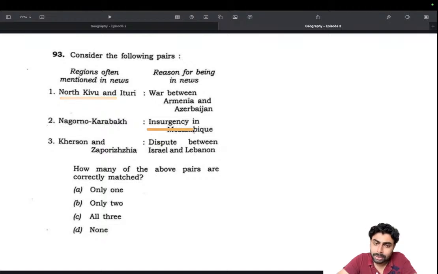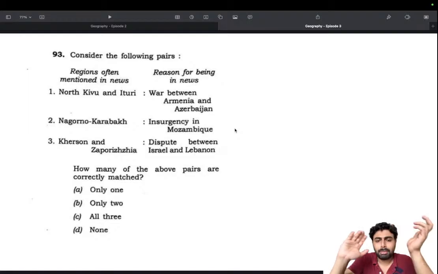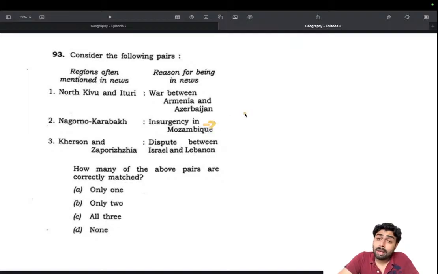This insurgency in Mozambique has been asked in 2021. The answer is Cabo Delgado. UPSC has given a question where matching these options, in which Cabo Delgado was given, and I think Spain was also given as the other match. But the answer is Mozambique. So the place in news, insurgency in Mozambique, is referring to Cabo Delgado. Okay, that's a PYQ. So if you know that also, you could actually eliminate it. But in this particular question, it's not needed because these two are connected. Had they not been connected, then you should be relying on that knowledge.